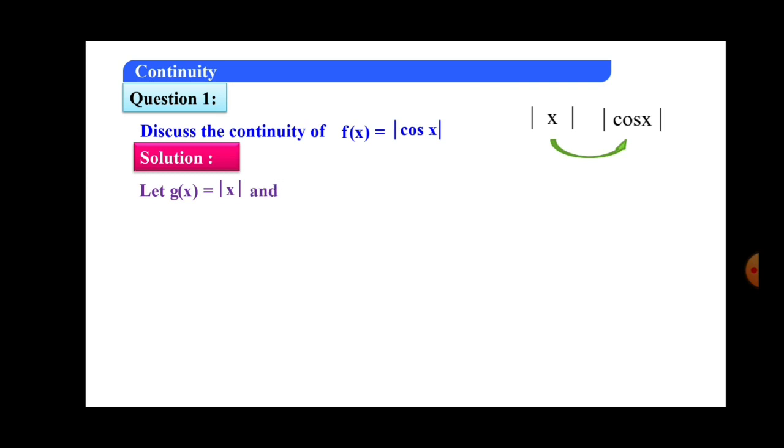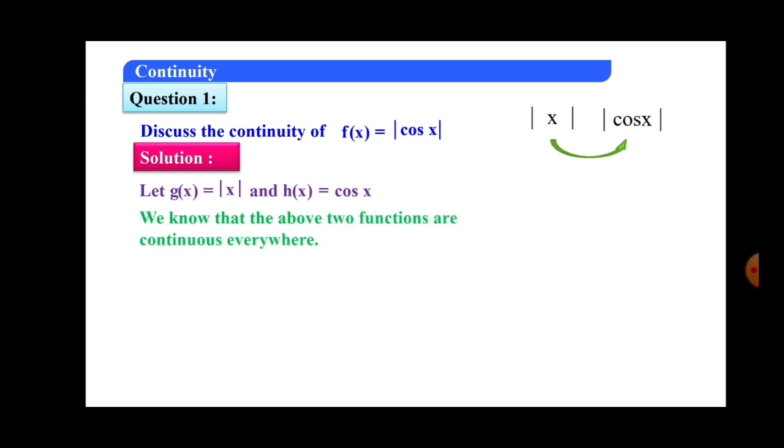Another function, the composited term, is cos x, because x is replaced by cos x, so that is taken as another function, h of x. We know that both of the above two functions are continuous at all points.